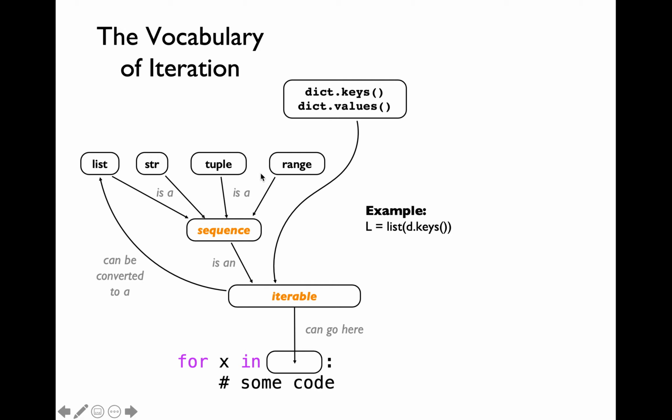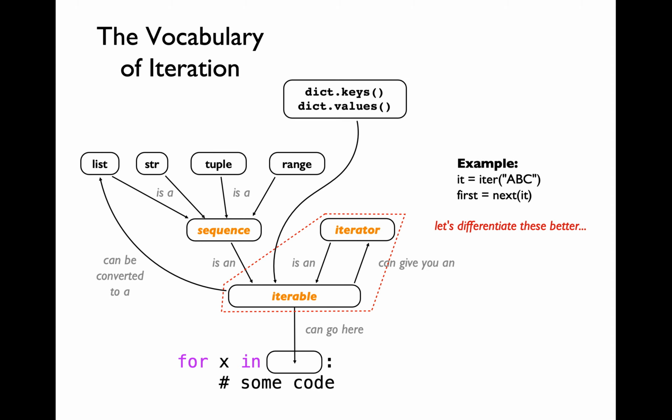Dictionary is not an example of a sequence. Why is that the case? Recall that slicing is a mandatory feature of a sequence. Dictionary does not support slicing, so dictionary is not an example of a sequence. Even though dictionary is not an example of a sequence, because the keys and the values method calls return an iterable, we are able to write a for loop to iterate over the key value pairs within a dictionary.